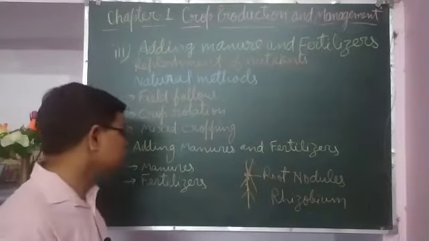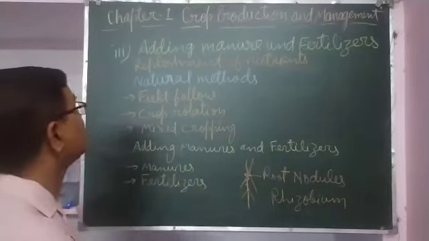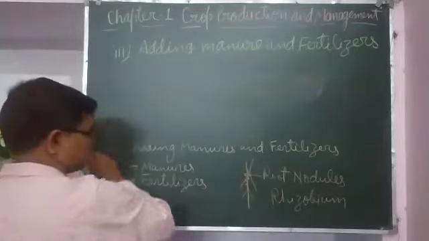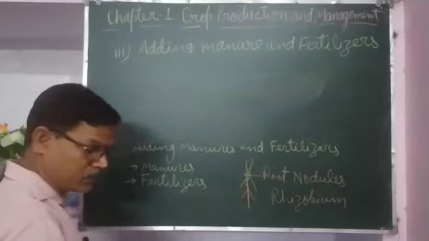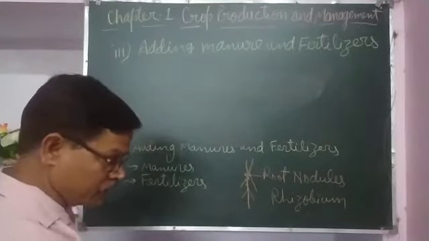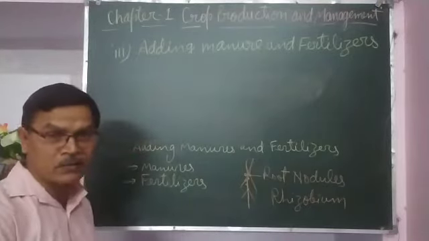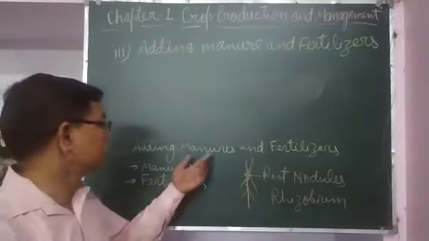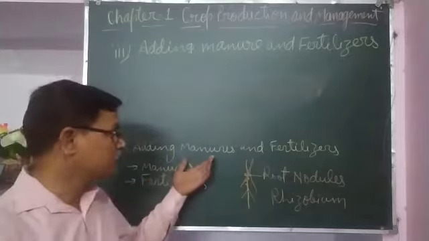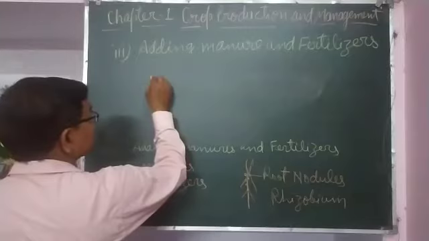And farmers also add manures and fertilizers. Manures are organic materials, means dead and decaying organic materials which are found in the crop field, which are added in the crop field. So that is manure. Manures may be cow dung, compost, vermicompost, or green manure also.